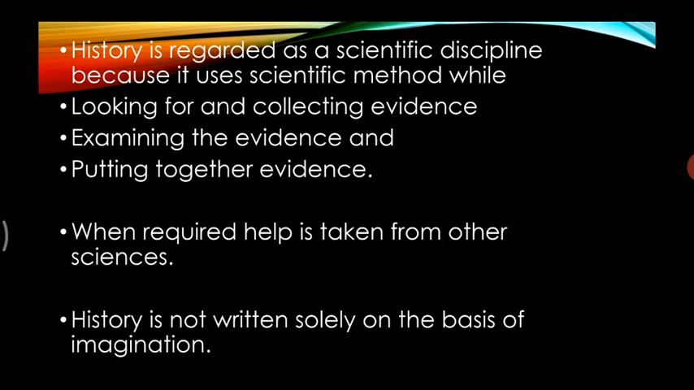The third scientific method is when required, help is taken from other sciences. Now students, other sciences means we can say geography, biology, physics, chemistry, mathematics. It means when required we can take help from all these sciences. Now, the fourth scientific method is history is not written solely on the basis of imagination.